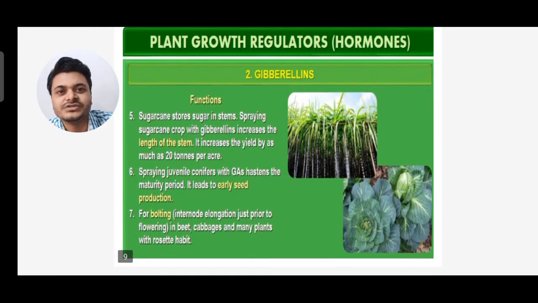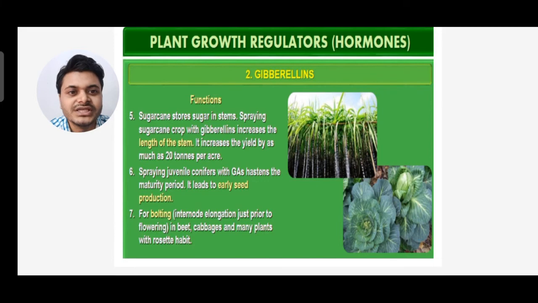A few more functions you see for gibberellin. Sugarcane stores sugar in the stem. Spraying sugarcane crops with gibberellin increases the length of the stem. So whenever gibberellin is sprayed in a sugarcane field, it increases the length of sugarcane. It increases the yield by as much as 20 tons per acre. Spraying juvenile conifers with GA hastens the maturity period. It leads to early seed production.